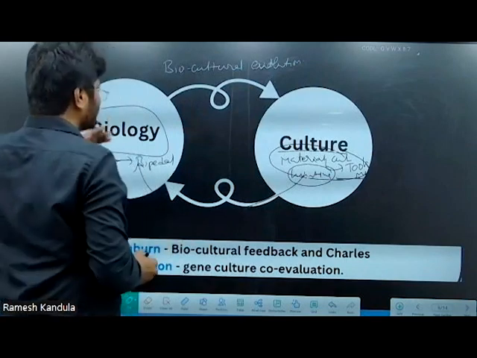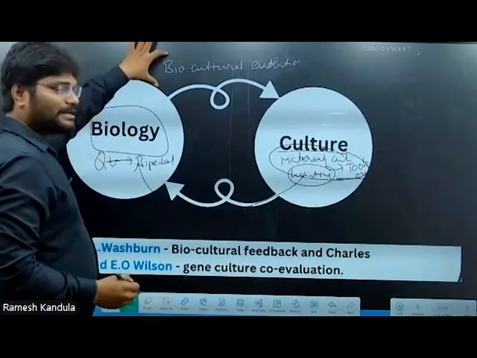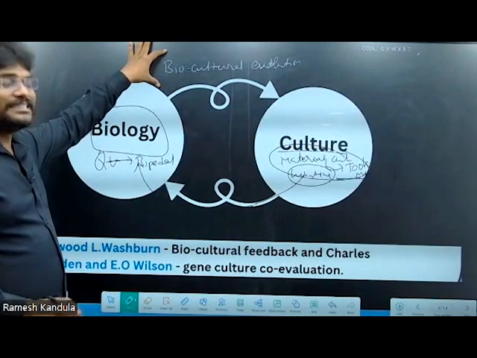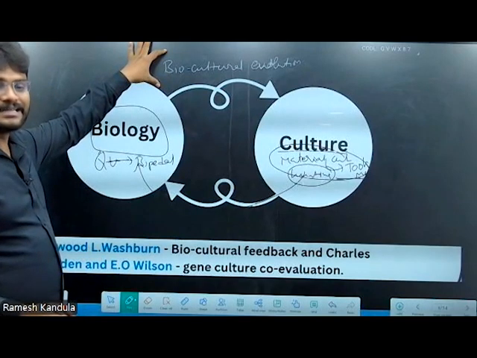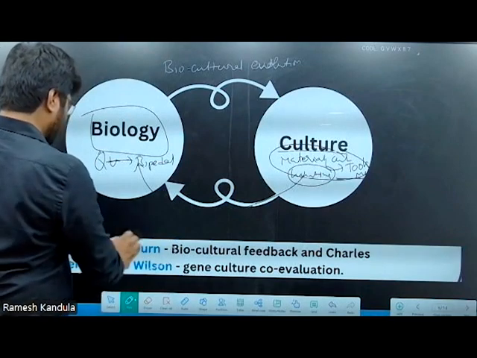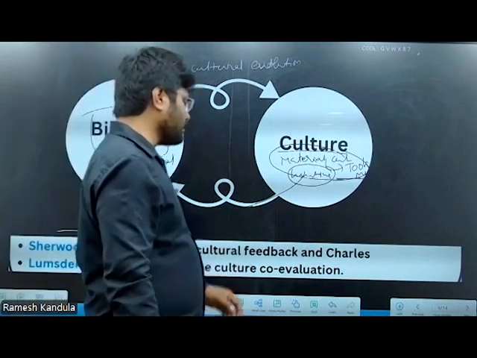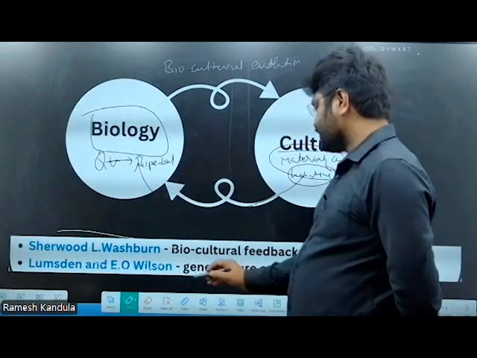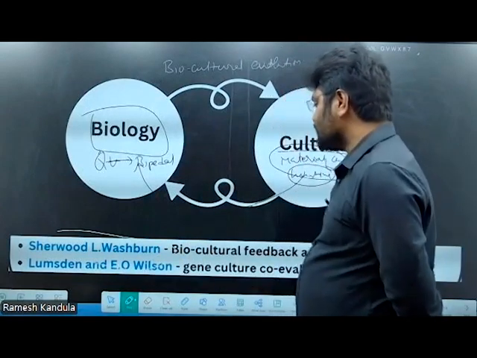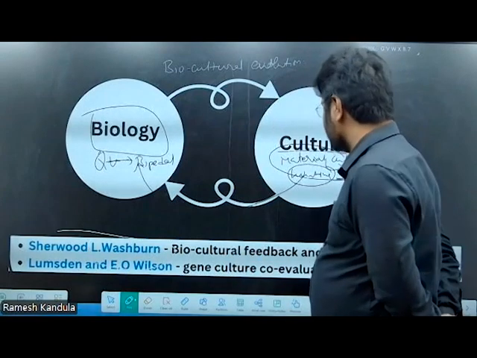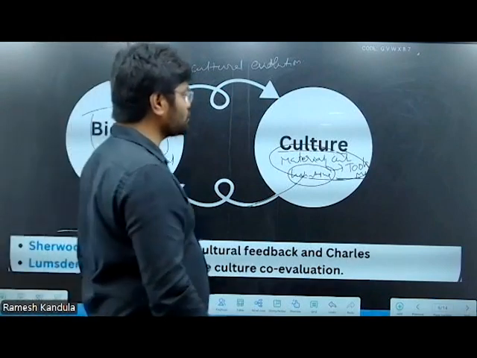Other animals evolved through natural selection. We evolved initially from natural selection, later we guided our own evolution. That's why Sherwood L. Washburn called our evolution biocultural feedback. And Lumsden and E. O. Wilson call it gene and cultural co-evolution. So this is the conclusion you have to write.